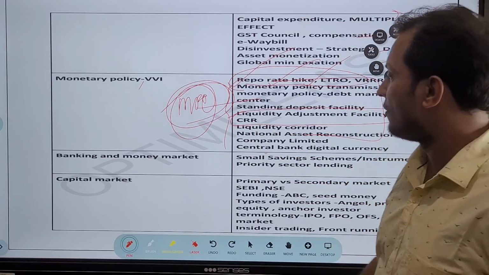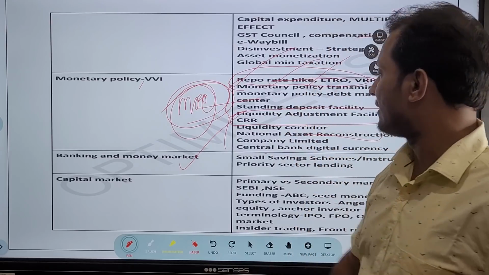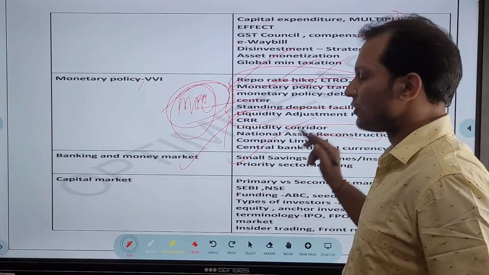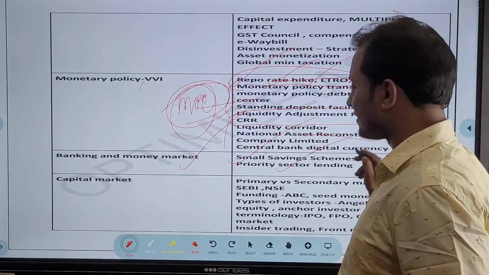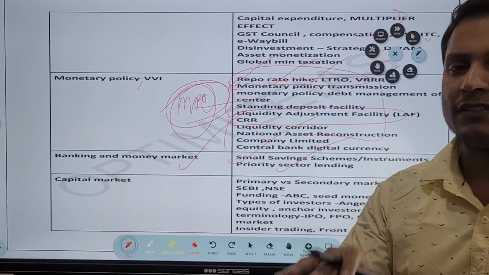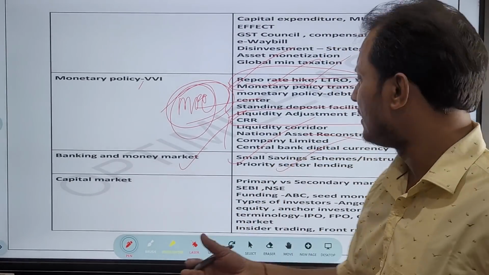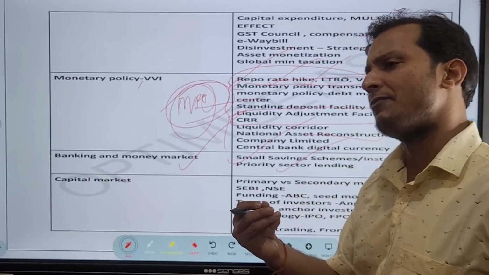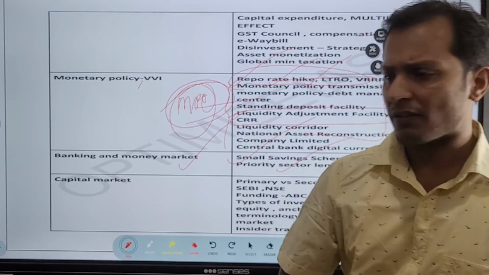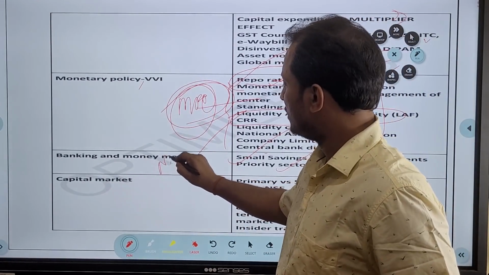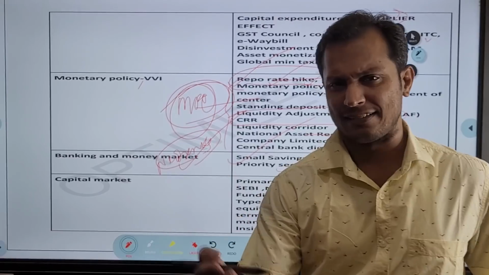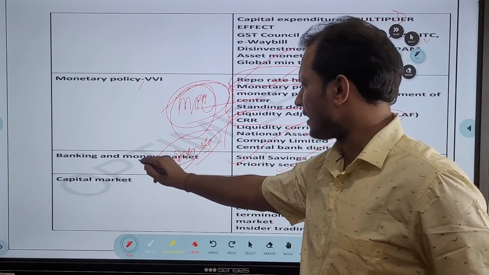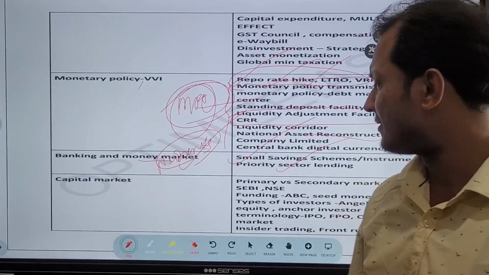Okay guys, let us see now the banking sector. Small saving schemes and priority sector lending are very important. Some fringe topics are also there, like neo banks. Okay, they can come, but chances are very less. But these are also some developments which have happened in the banking sector, guys.